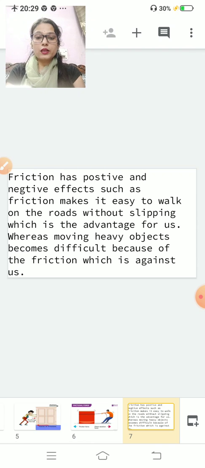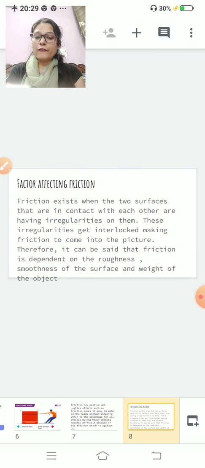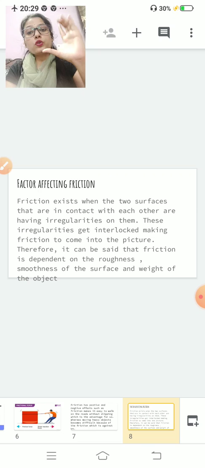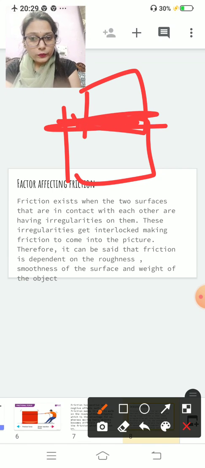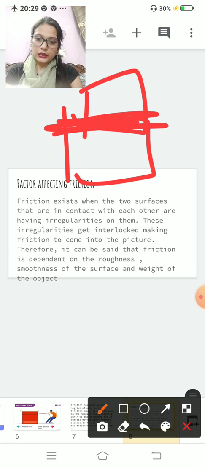Clear? Now, factors affecting friction. What are the factors which affect friction? Friction exists when two surfaces are in contact with each other. Friction only takes place when the two surfaces are in contact. These surfaces have irregularities on them.